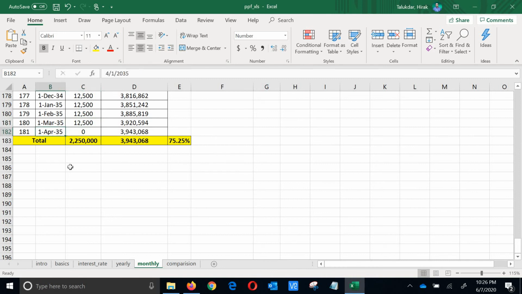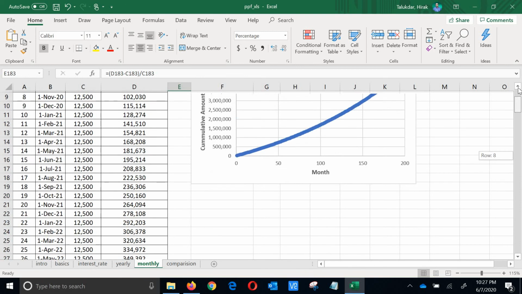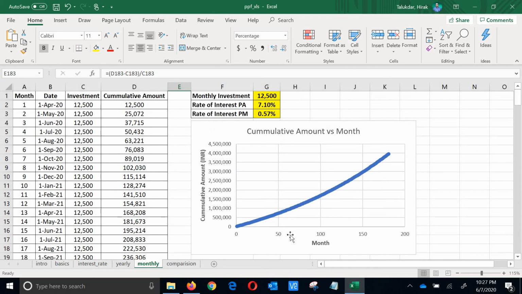And on the 1st April of 2035 his account matures and he gets this amount out, which is 39 lakh 43,068 rupees, which gives you an overall return of 75.25%, not per annum, overall. Please remember. So here I have shown you a graph that per month you are investing, and this is the cumulative amount, how your investment is increasing with time, considering 7.1% return, which is subject to change. Obviously in future they can change it, but overall you can get around 39 lakh out of it.